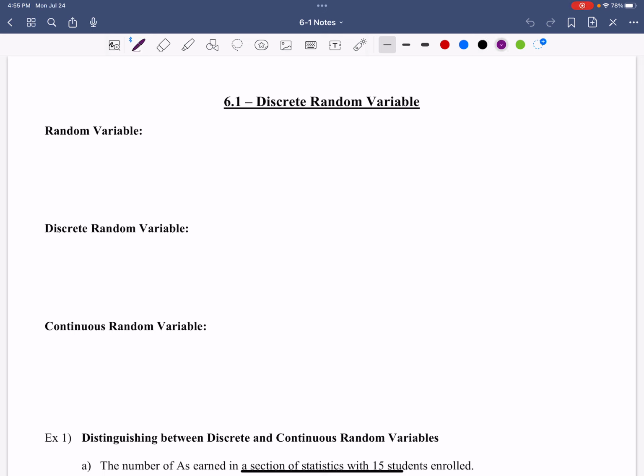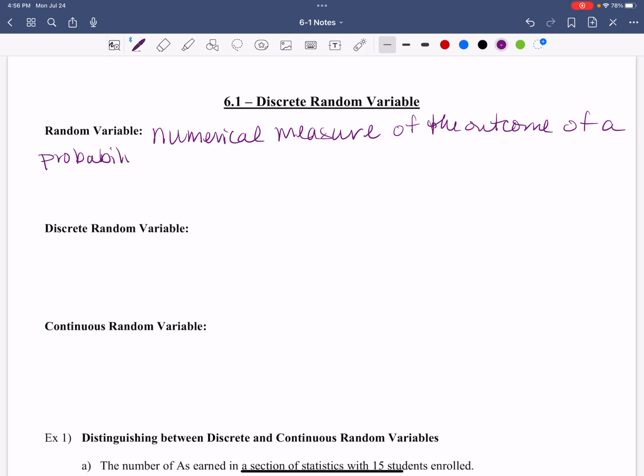A random variable. Let's start with that, since that is our base, right? So a random variable is a numerical measure of the outcome of a probability experiment. Value is determined by chance.